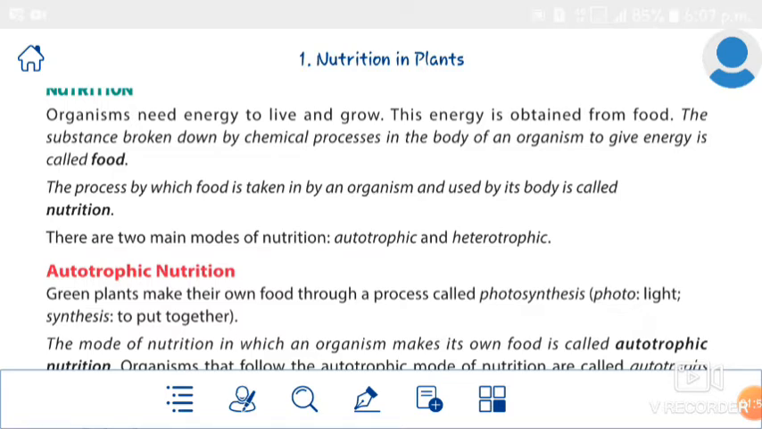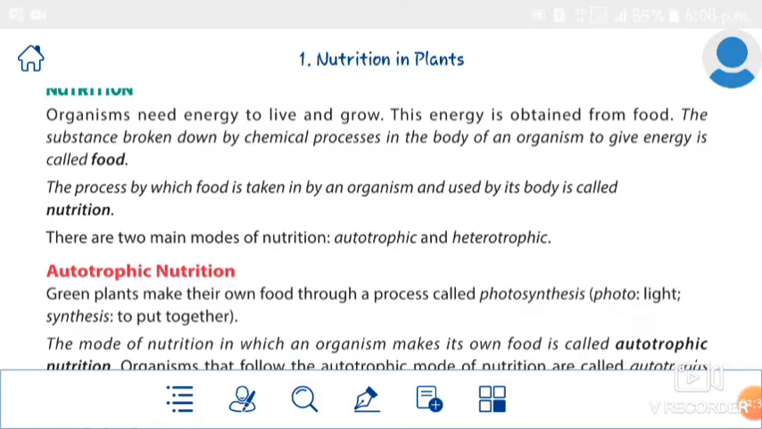Next we studied nutrition, right? What is nutrition? The process by which food is taken in by an organism and used by its body is called nutrition. I think you may not have a book, so you can write the answers in your booklet. Here we studied there are two main modes of nutrition. What are they? Autotrophic nutrition and heterotrophic nutrition.